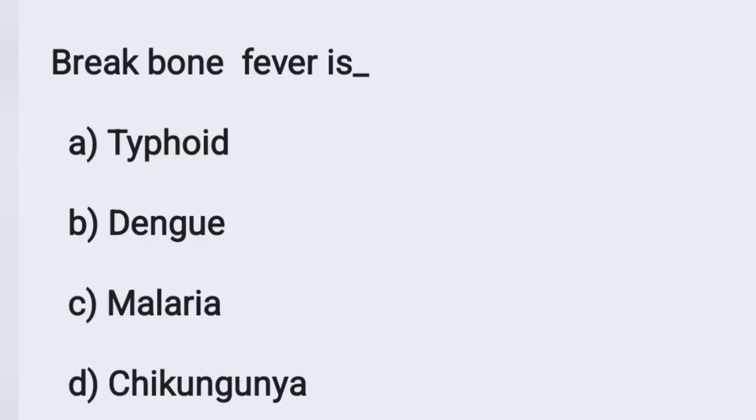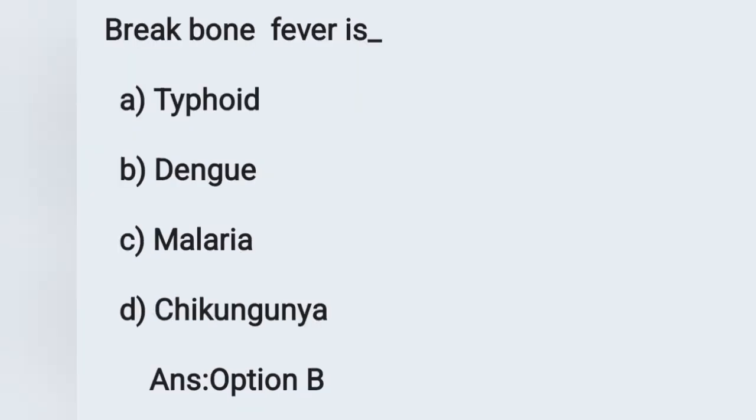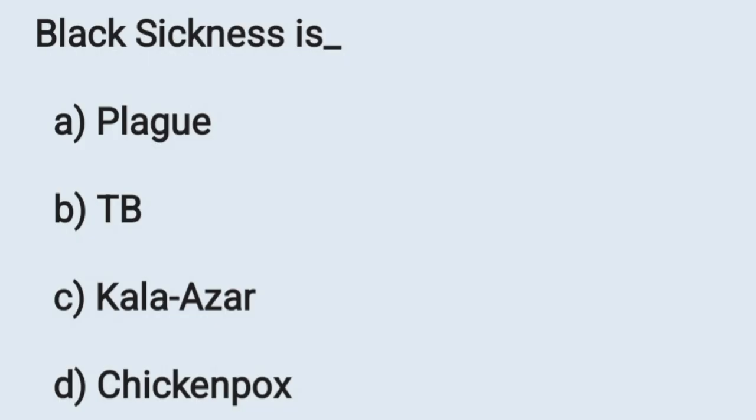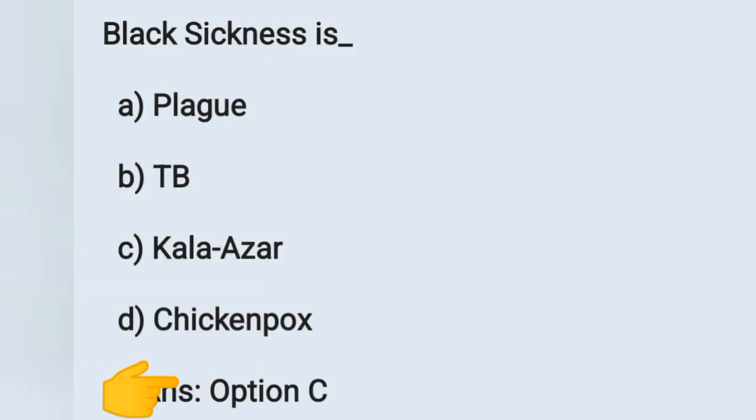Move on to the next question. Breakbone fever is options. Option A, typhoid, option B, dengue, option C, malaria, option D, chikungunya. Which disease is known as breakbone fever? It is dengue. Option B is the correct answer. Move on to the next question. Black sickness is options. Option A, plague, option B, TB, option C, Kala Azar, option D, chickenpox. Which disease is known as black sickness? It is Kala Azar. Option C is the correct answer.